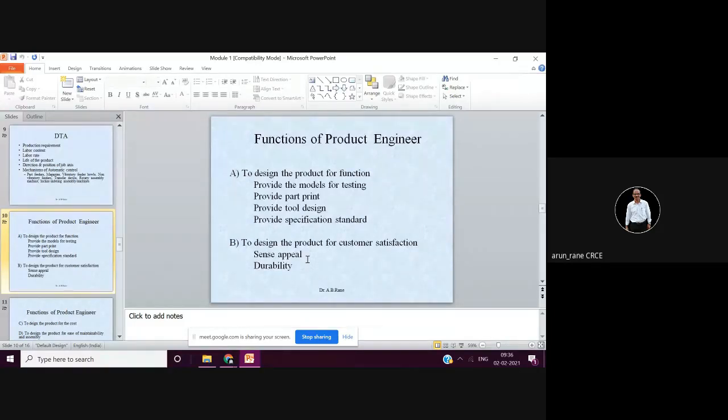And definitely which makes the customer more satisfactory. Like suppose I'll give an example of say calculators. Many calculators have no stand at the back, so that calculator is laid flat on the table. So it is not proper because whatever devices you use, whether you read or write, it should be kept inclined at an angle of 30 degrees, so that your neck is not totally bent and there is no load on your cervical, on your spine.